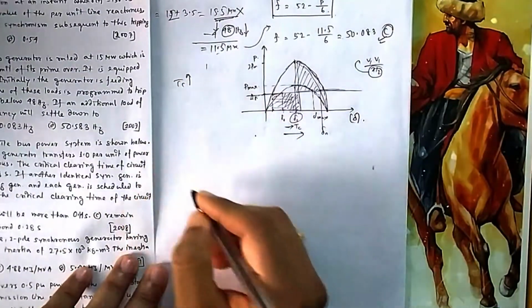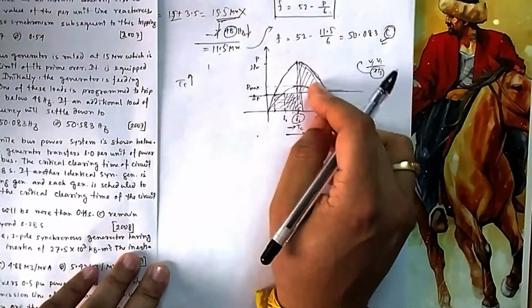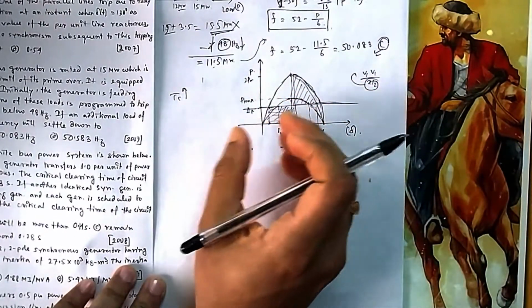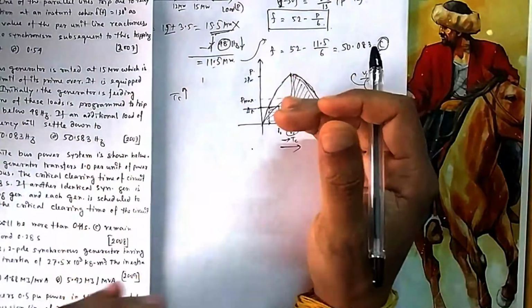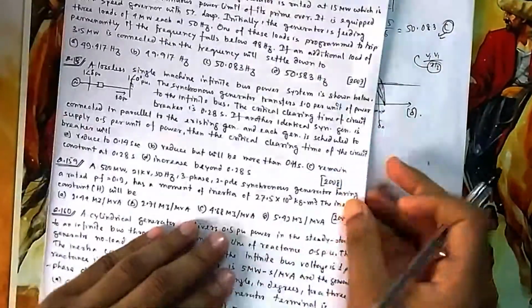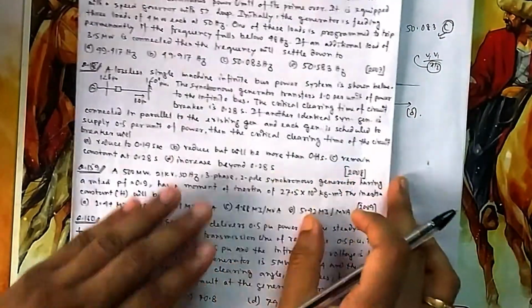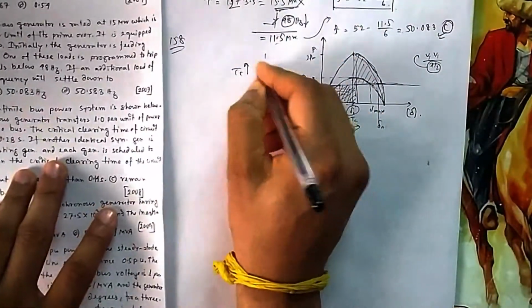So TC will obviously increase, because in the acceleration you have a luxury of extra area. So in acceleration also you may have a luxury to go a little bit far. So your TC will be beyond 0.28 second. You don't know how much, but it will be increasing beyond the original 0.28 time. So that is your option D.